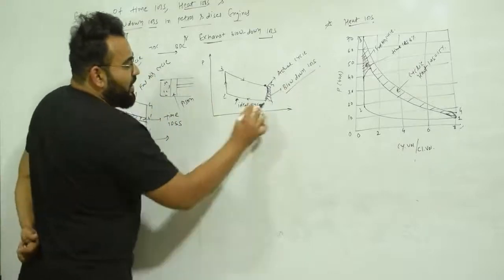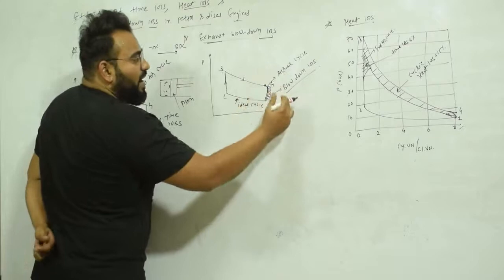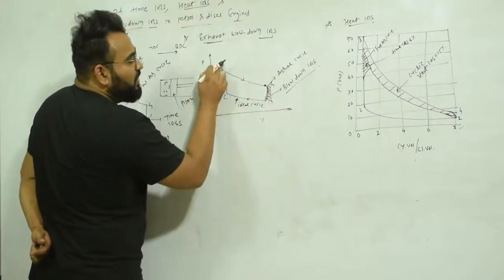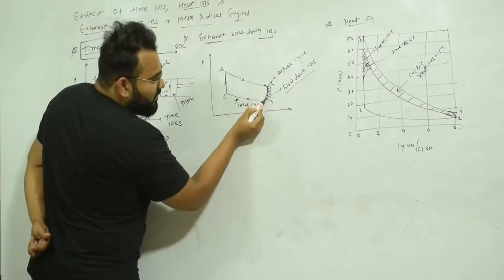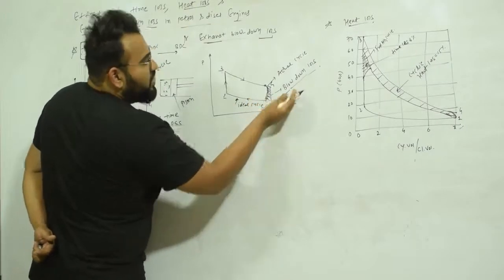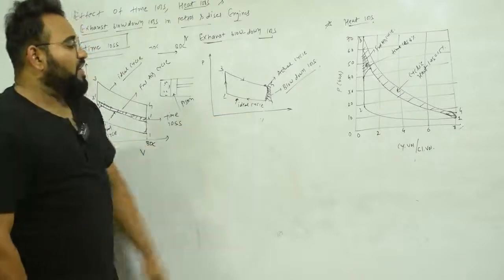Otherwise, if it is an ideal cycle or a fuel air cycle, it will be 1 to 2, 2 to 3, 3 to 4, 4 to 1. But here you open the exhaust valve in advance, so it will deviate something like so. This much loss is known as blowdown loss, or you can say exhaust heat loss. So this is what is happening over here.